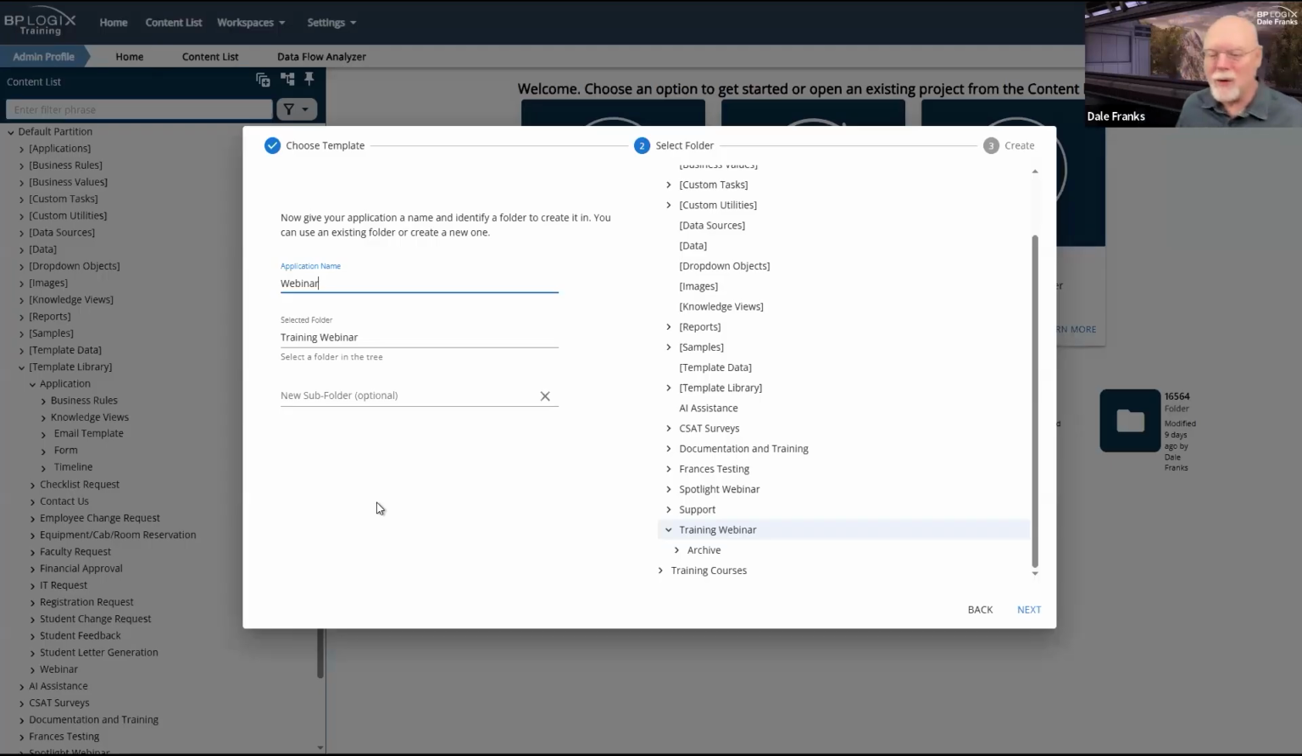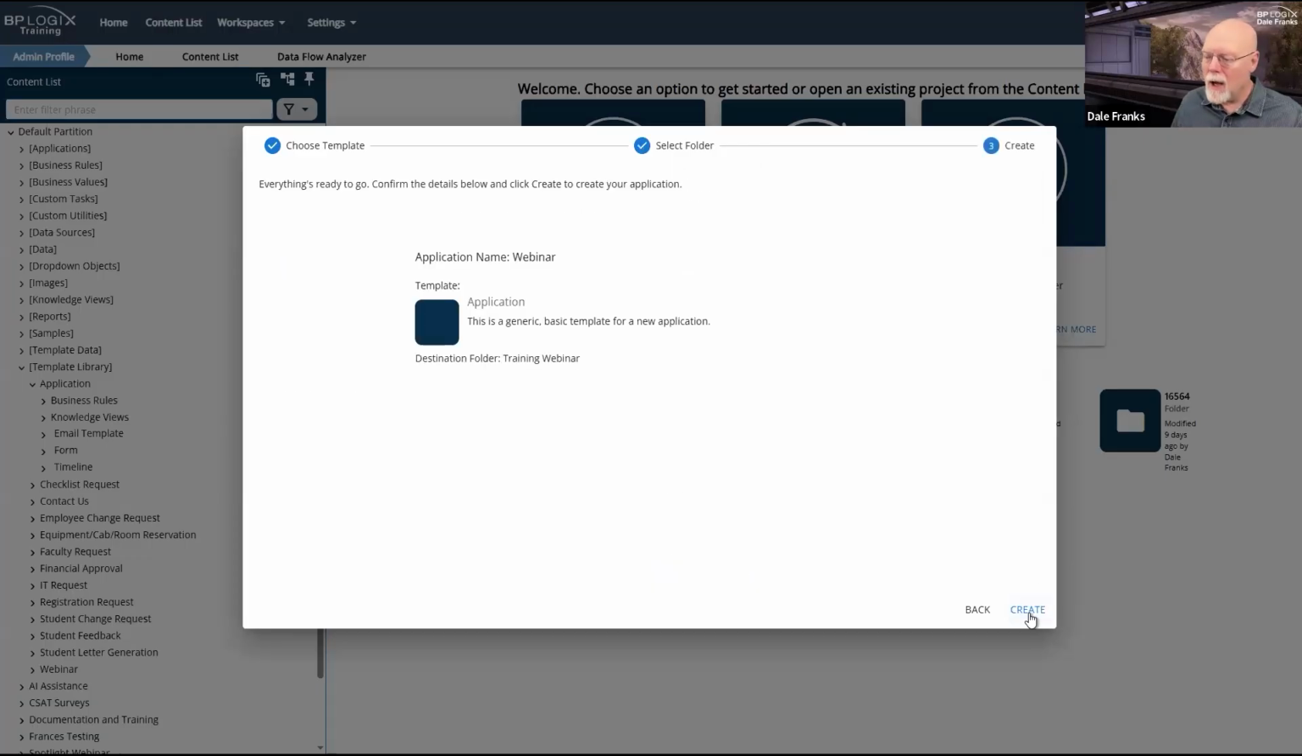Don't invoke the new subfolder. It does say optional, but just keep in mind that however I create an object, if I create it via a template, it is going to have its own parent folder, which is, of course, how we recommend that you create applications.